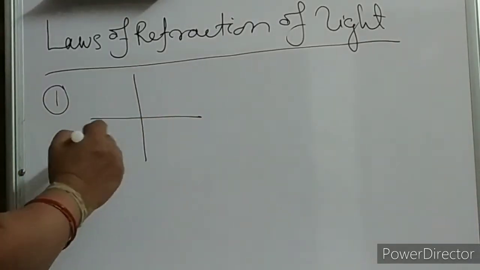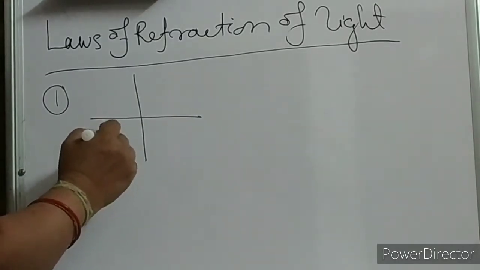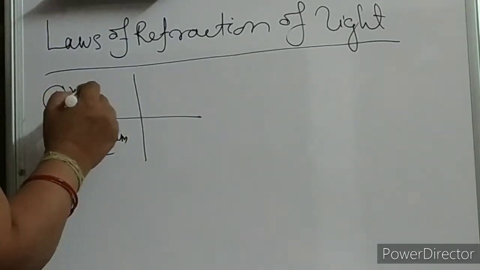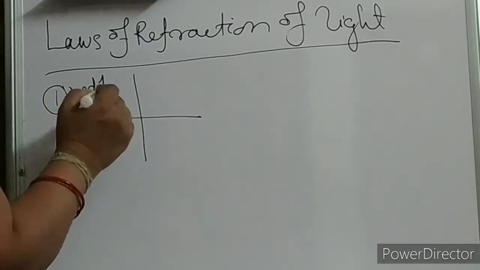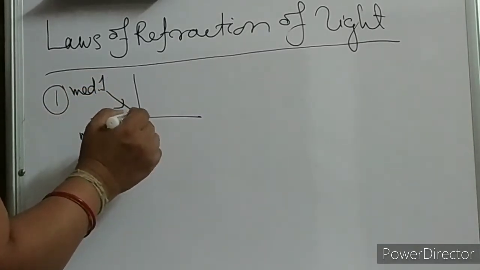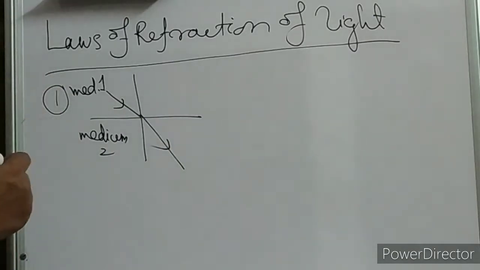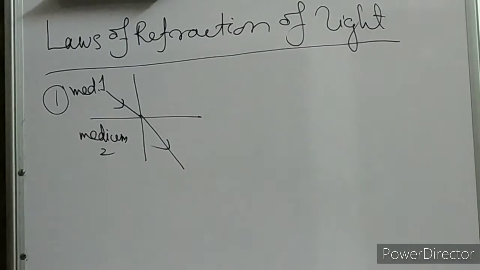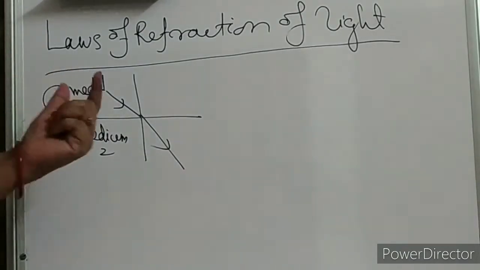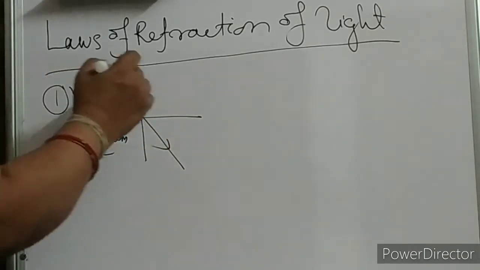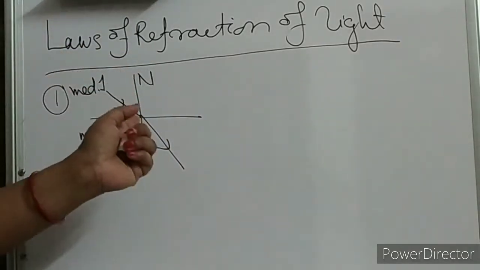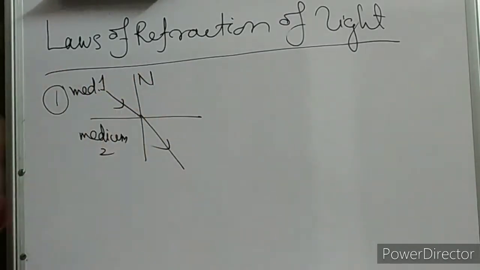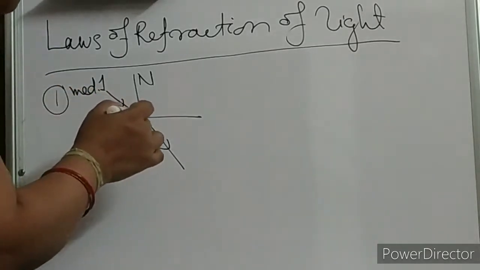So this is your medium 1 and medium 2, and this is your incident ray. After refraction it goes like this. So this is the incident ray and this is your refracted ray. Here also the incident ray, refracted ray and the normal all are in the same plane. Where? At the point of incidence.